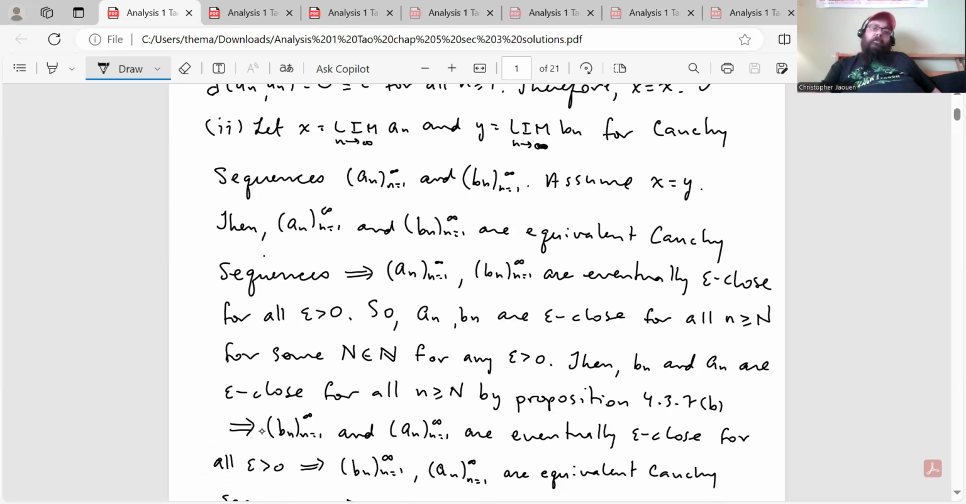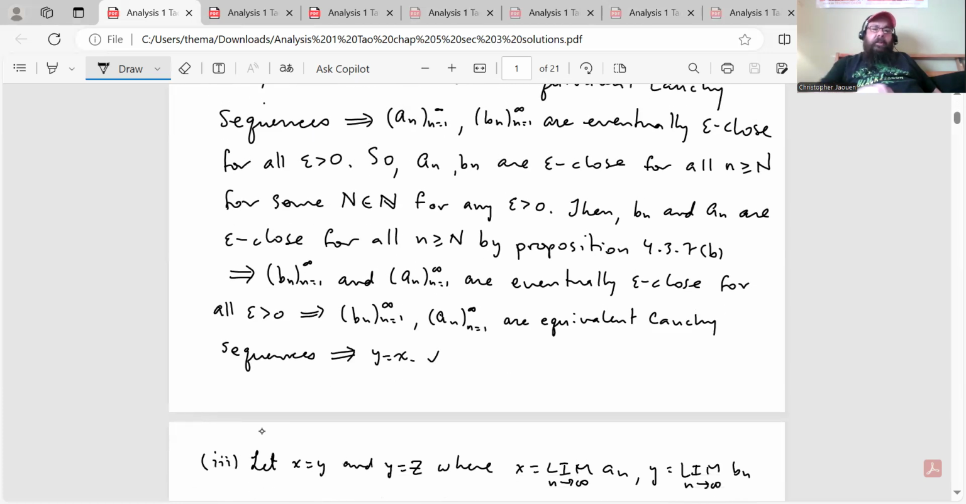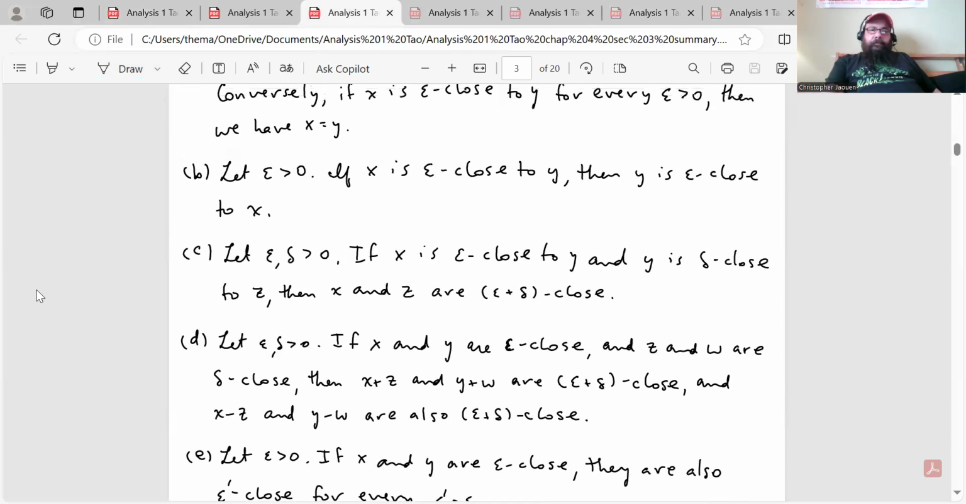Let x equal the formal limit of a_n and y equal the formal limit of b_n for Cauchy sequences a_n and b_n. Assume x equals y, then a_n and b_n are equivalent Cauchy sequences, which implies that a_n and b_n are eventually epsilon close for all epsilon greater than 0. So a_n and b_n are epsilon close for all n greater than or equal to capital N for some capital N in the natural numbers, for any epsilon greater than 0. Then b_n and a_n are epsilon close for all n greater than or equal to capital N by proposition 4.3.7 part B. That's this one here. I'll just remind you of it.